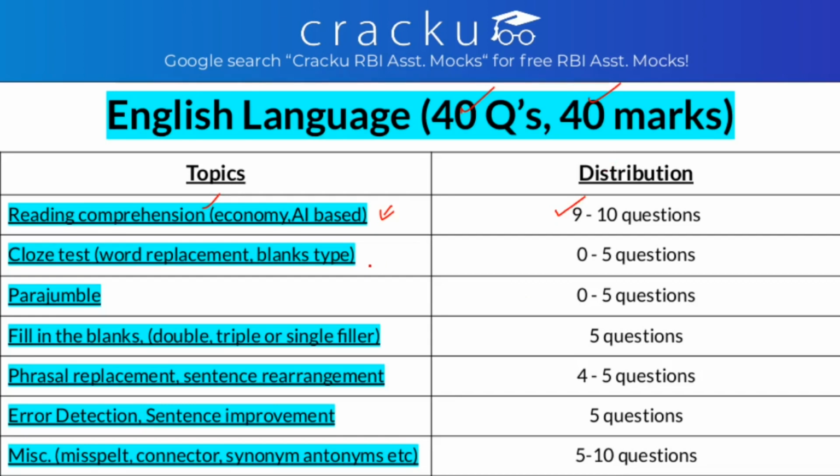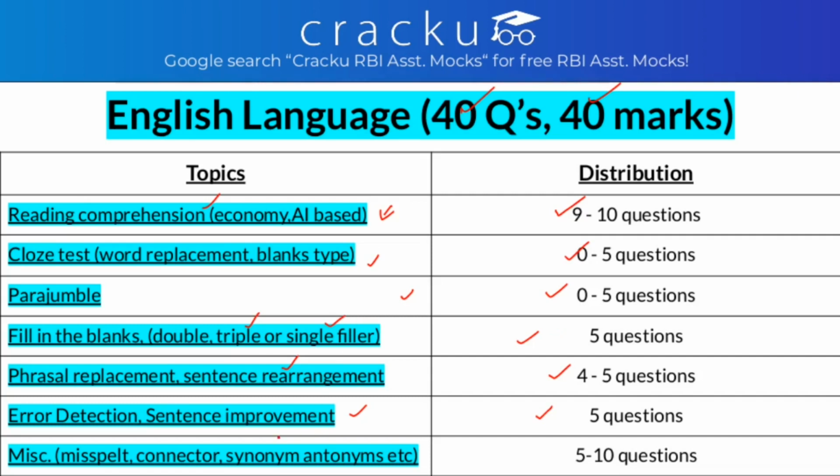The other is cloze test, that can be of word replacement type or fill in the blanks type. They are 0 to 5 in number. Parajumble, they are 0 to 5 in number. Fill in the blanks can be double filler, triple filler or single filler. They are 5 in number. Phrasal replacement and sentence rearrangement are 4 to 5 in number. Error detection and sentence improvement are 5 in number, and they can be with multiple errors, or you need to arrange them, or just select the part that is correct.